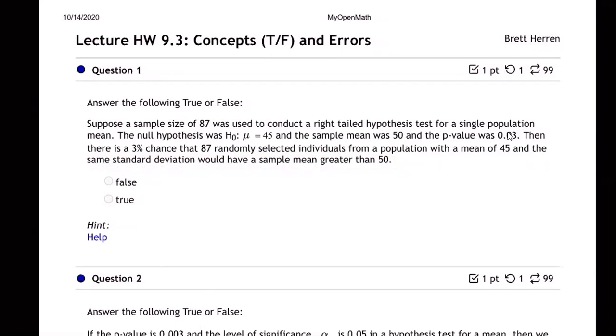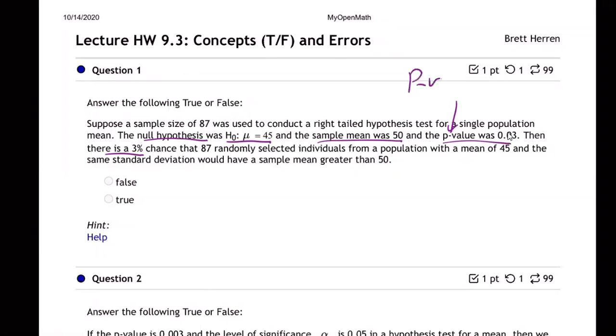Whoa, that's a lot of words, isn't it? Okay, let's try to lay this out. H0 is the null. There it is, the null. The sample mean was 50. The p-value was 0.03. There's a 3%. Now, what does p-value mean?